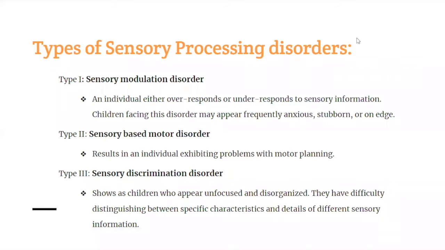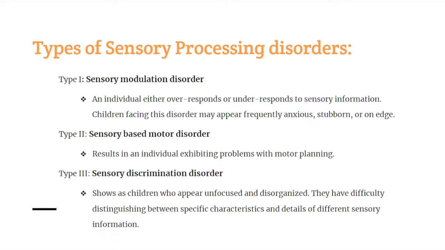Now, on to the types of sensory processing disorders. We have three types. First is the sensory modulation disorder. This is when an individual either over-responds or under-responds to sensory information. So there's a problem with turning sensory messages into controlled behavior that matches the nature and intensity of the sensory information. So, children with this disorder may appear frequently anxious, stubborn, or on edge.